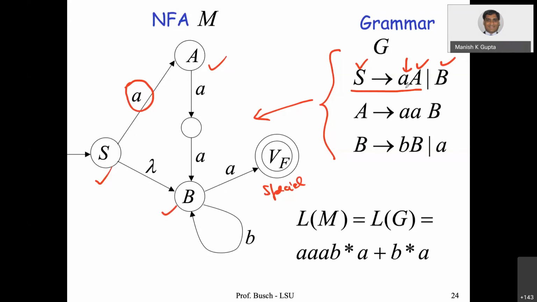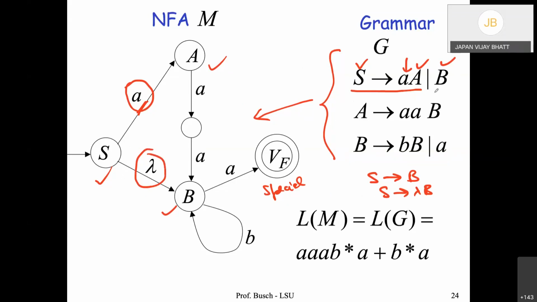S going to aA means there is a transition from S to A with a on the edge, whatever is coming here. Now from S to B, there is nothing. So S to B is the same thing as S going to lambda B, right? Because lambda B is the same thing as B. So that's why there is this lambda here. You see, for the second production rule.